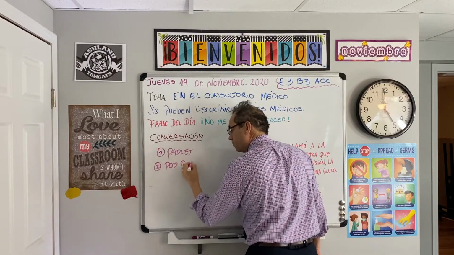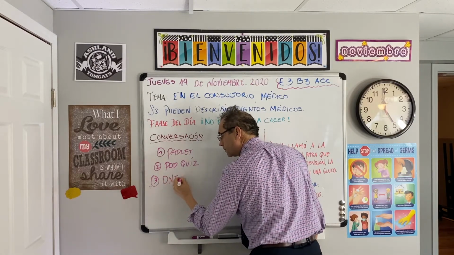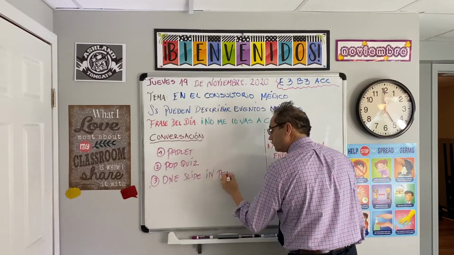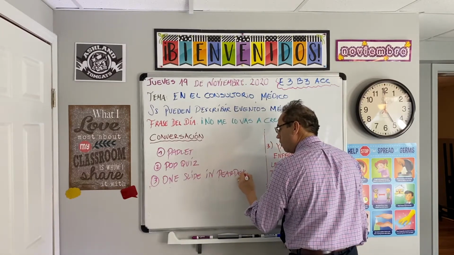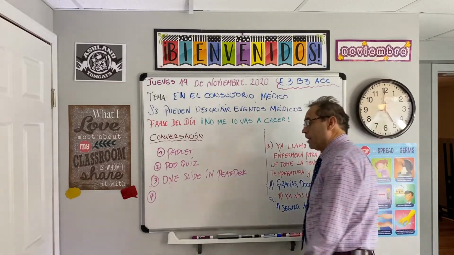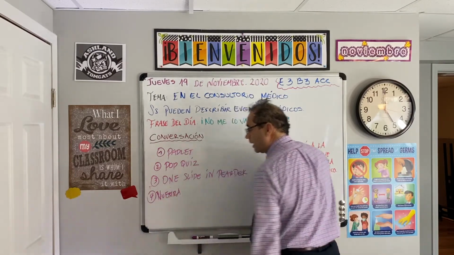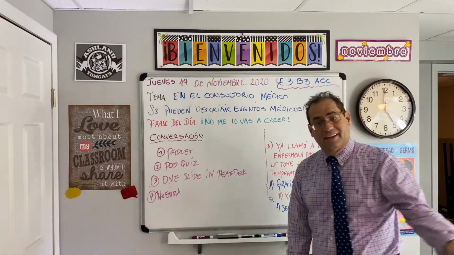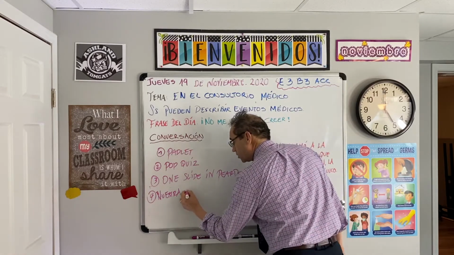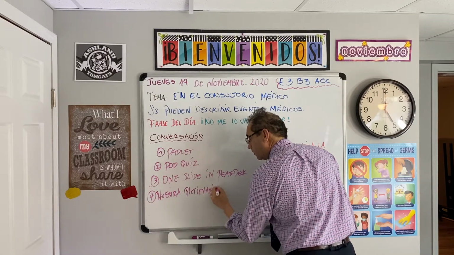Pop quiz. Number 3, you're going to do one slide in per deck. And number 4, you will have the rest of the class time to do the Pictionary. And let me tell you, Leah, Paula, Tracy, Emily, and Avi, those are amazing Pictionary. You're working hard on that.